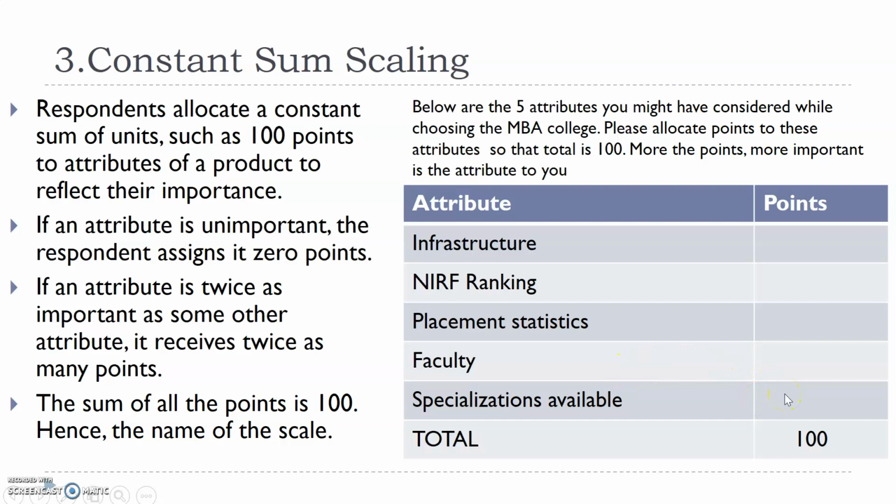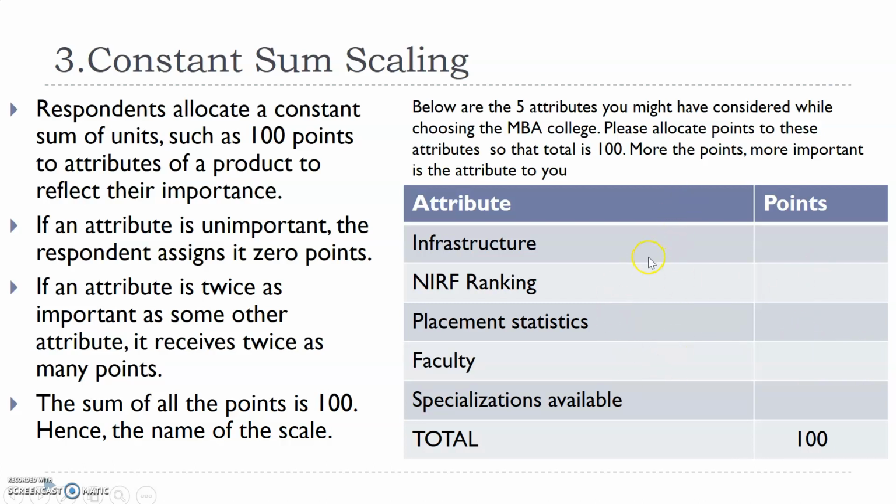Okay, then once I get the data from, let's say, 200 or 300 respondents, I can treat this scale as a ratio scale, because I'm getting solid numbers, right? And it will have an absolute zero. Here zero means that attribute doesn't hold any importance at all to that respondent.